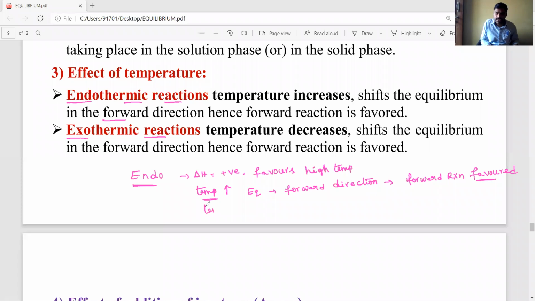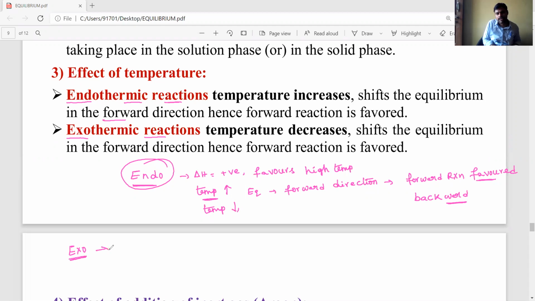If temperature decreases, it is the reverse. If you decrease the temperature, then the backward reaction takes place. Okay, that is for the endothermic reaction. Endothermic reactions are favorable at high temperature only. If temperature increases, the equilibrium shifts in the forward direction, hence forward reactions are favorable at high temperature in endothermic reactions. If you decrease the temperature, then the backward reaction will take place. Backward reaction is favored.